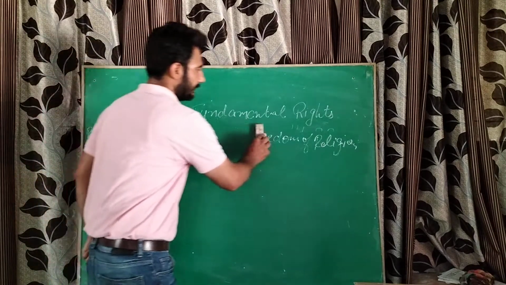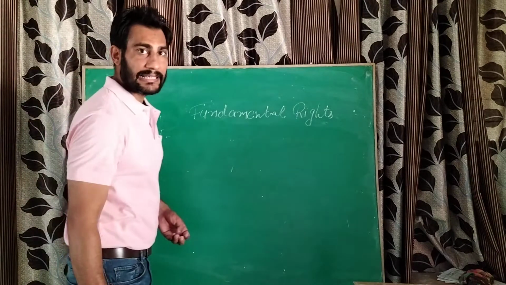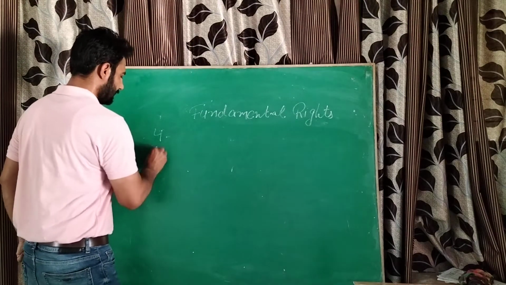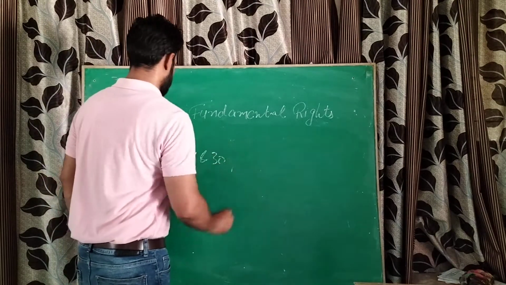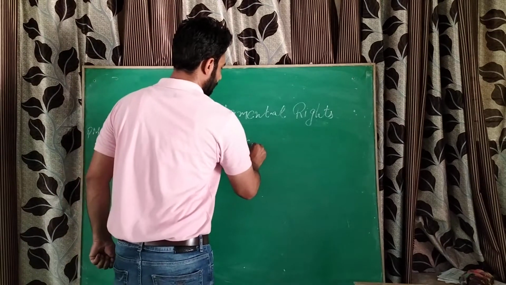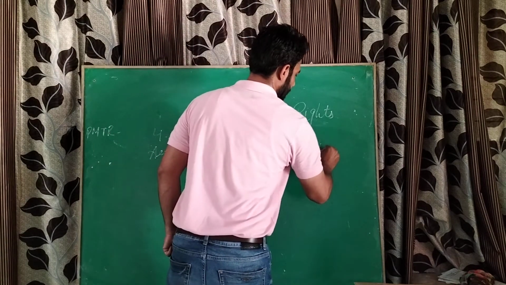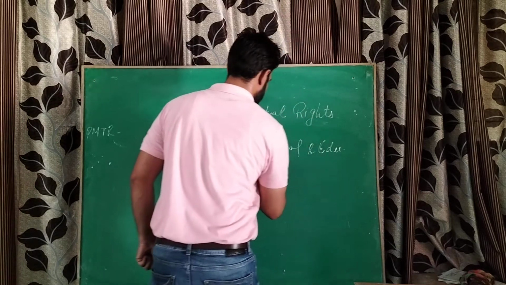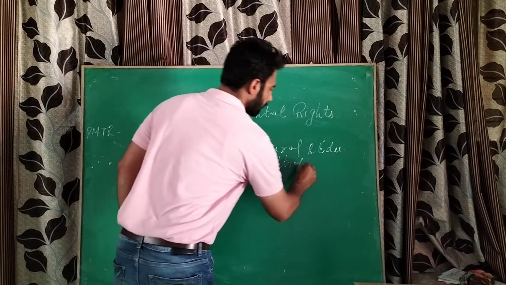Next fundamental right we have is Article 29 and 30, that is cultural and educational rights for the minorities.